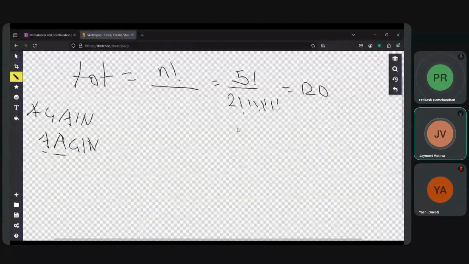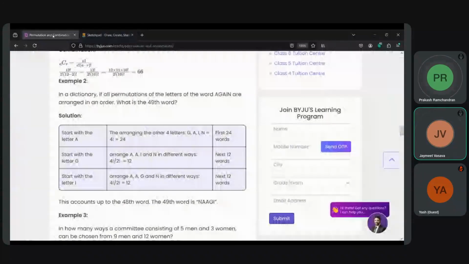But this is for the total factorial. We are not calculating that, we are calculating the permutation, right? Yes, but this is n factorial upon n minus r factorial. So n means 5 minus what? 5 minus r is equal to 4, or r is equal to 5. If r is equal to 4, then it will be 24, right?